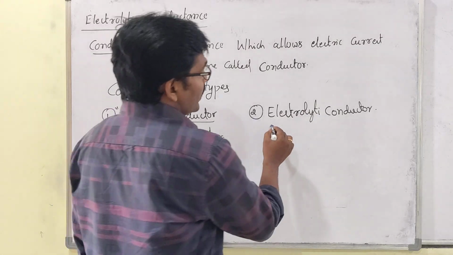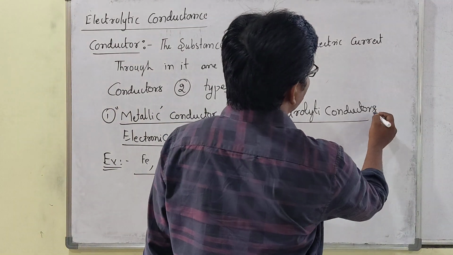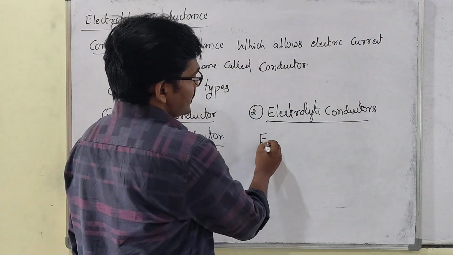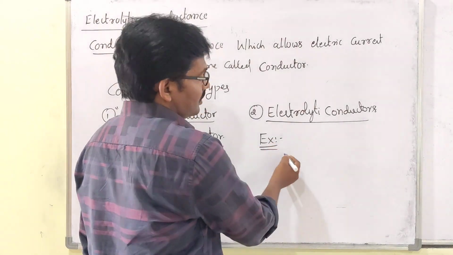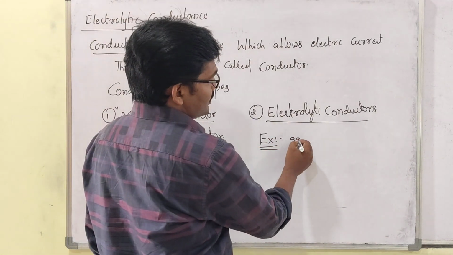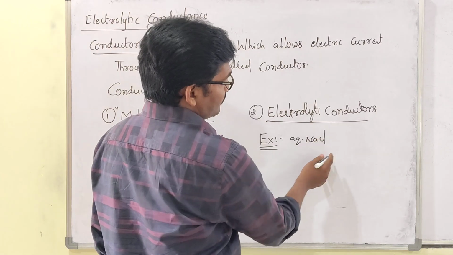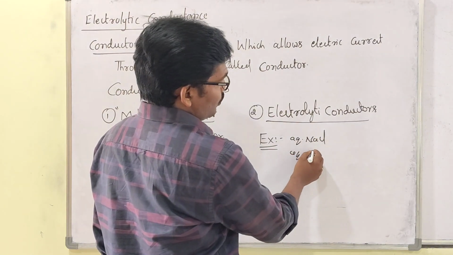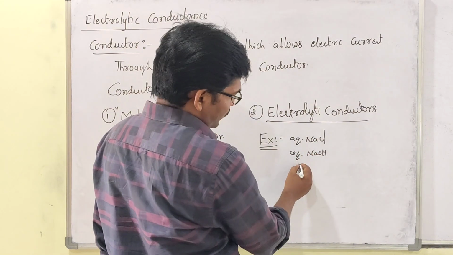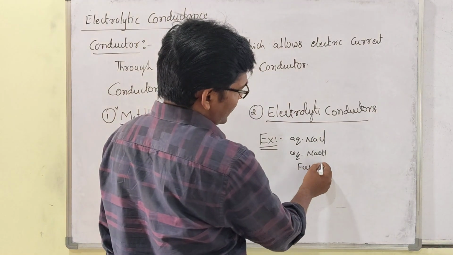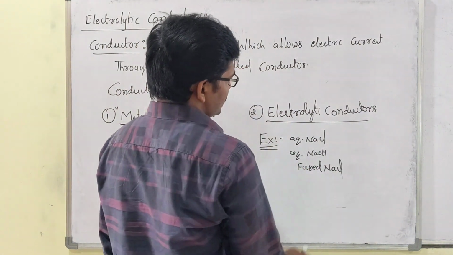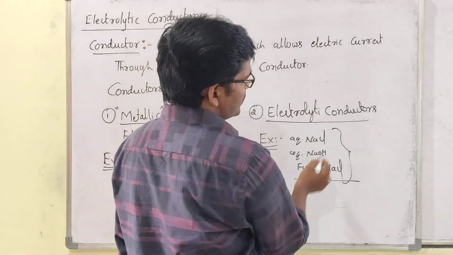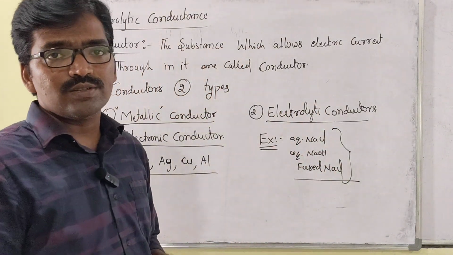Then what about the electrolytic conductors? Examples for the electrolytic conductors are aqueous NaCl solution, aqueous NaOH solution, and fused NaCl. These are electrolytic conductors.